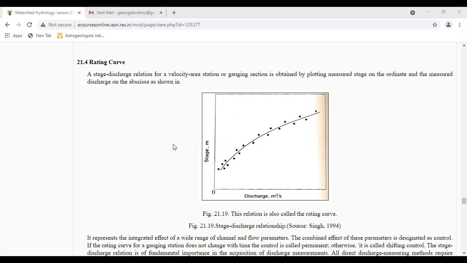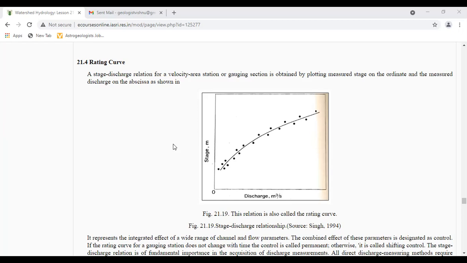it is only a matter of recording the stage continuously, which can be readily converted into the discharge through the above relation. For most of the gauging stations, a simple plot of stage versus discharge is satisfactory.